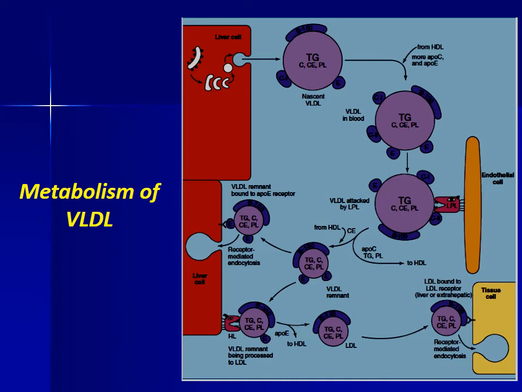VLDL is metabolized by LPL, although the VLDL triglycerides are hydrolyzed a bit more slowly than chylomicron. VLDL also transfers ApoC to the HDL but retains ApoE. Large VLDL remnants are taken up by the liver. Smaller VLDL remnant particles, the intermediate density lipoprotein particles or IDL, are remodeled to low density lipoproteins. This requires hydrolysis of excess triglyceride and phospholipid by the hepatic lipase.